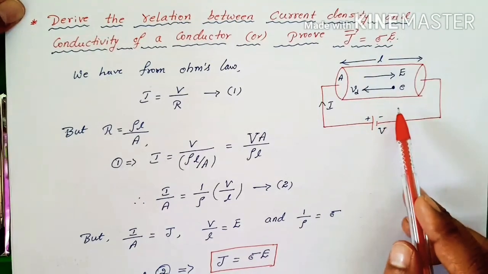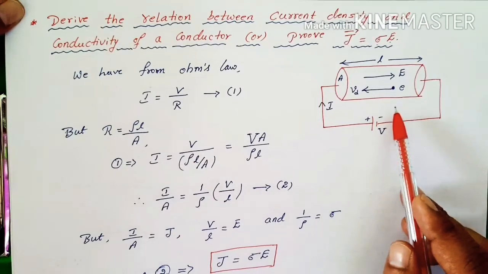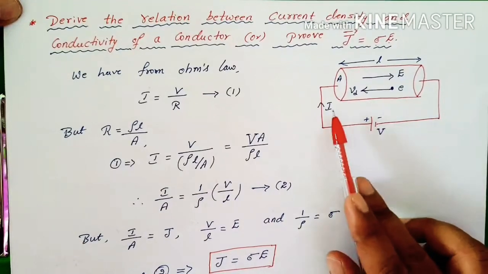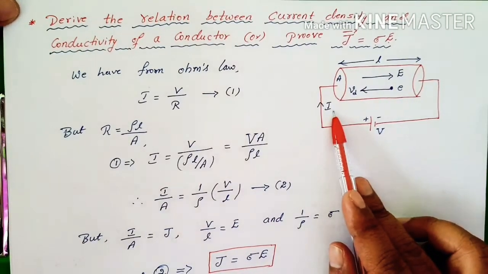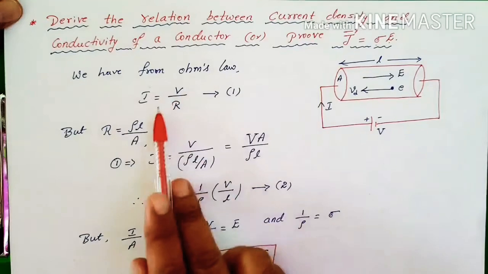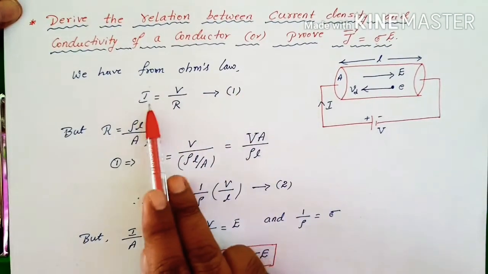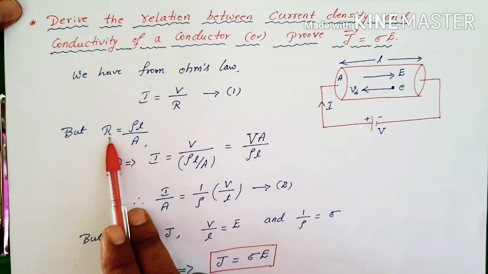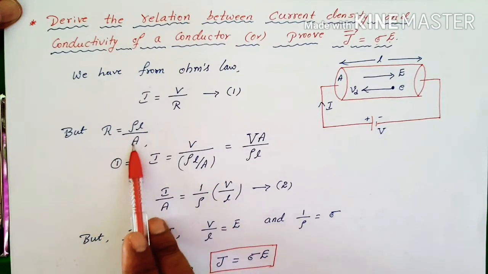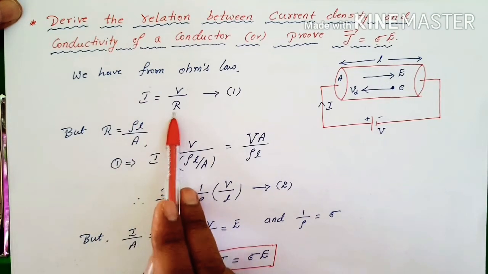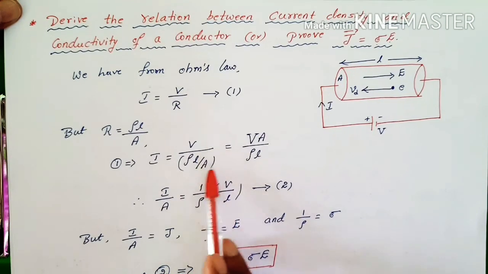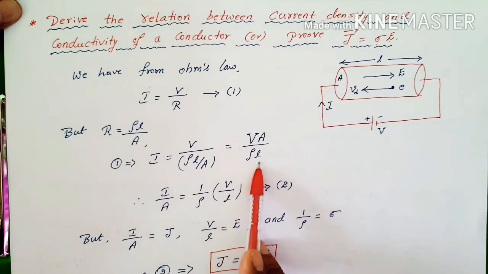Again use the same diagram, the same assumption here. The conductor of length L is connected across a battery V. The current I flows in it. So we know from Ohm's law V is equal to IR, and I can write it as V by R. But we know the relation of resistance and resistivity, R is equal to rho L by A. So substitute this R value here in equation 1, and take this A to the numerator. Then it will become VA by rho L.